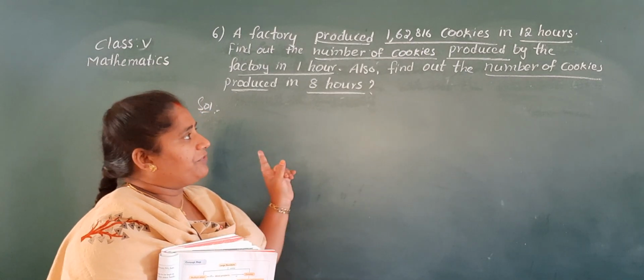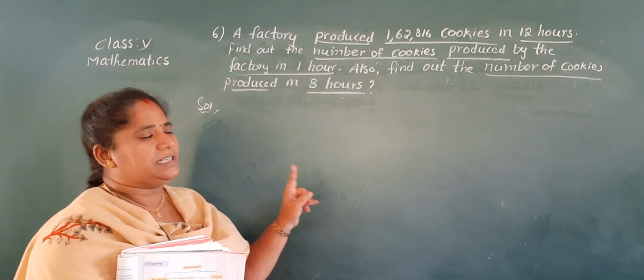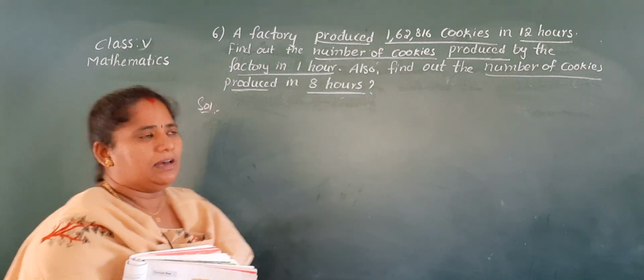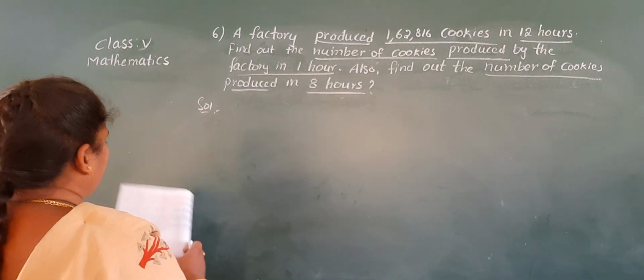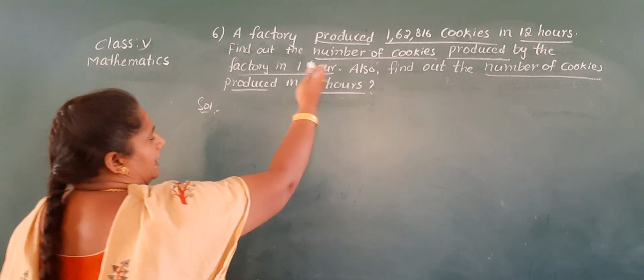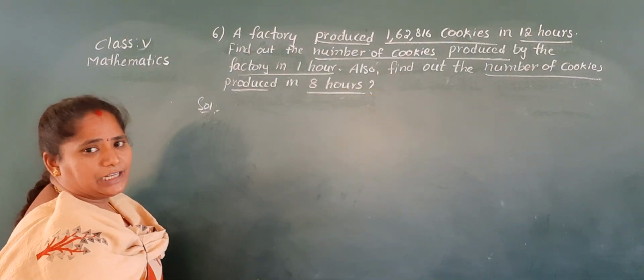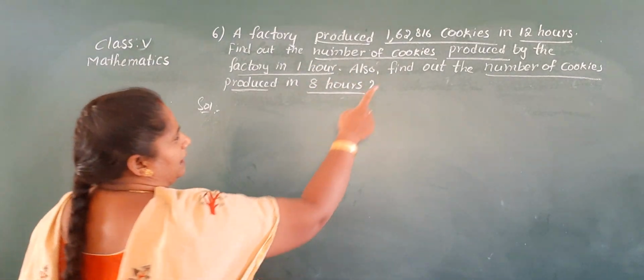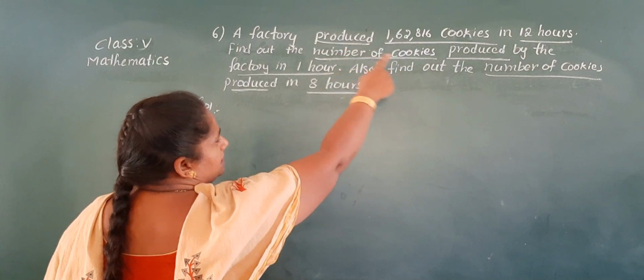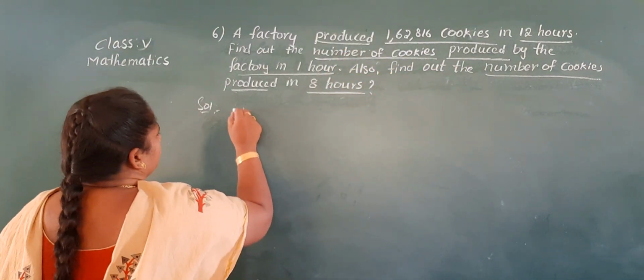So first you have to calculate for 1 hour, which means we do division. Tell me the steps. I underline, you also underline in your classwork. Number of cookies produced in 12 hours.